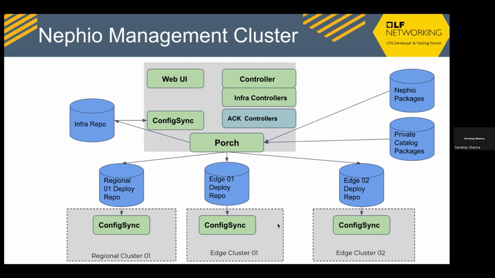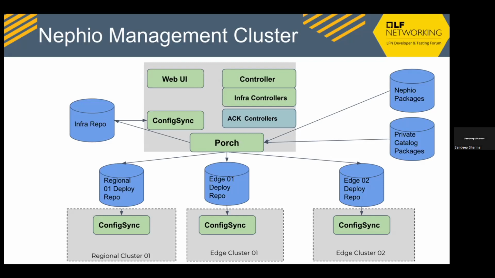The dotted boxes are the clusters which do not exist to start with, because the automation is going to create these clusters and prepare them by installing config sync. For this demo, I will create one cluster, but the cluster's corresponding Git repo already exists. Imagine that in the case of complete automation, the controller should go one step ahead. It should create the cluster, as well as create a repo for that cluster.